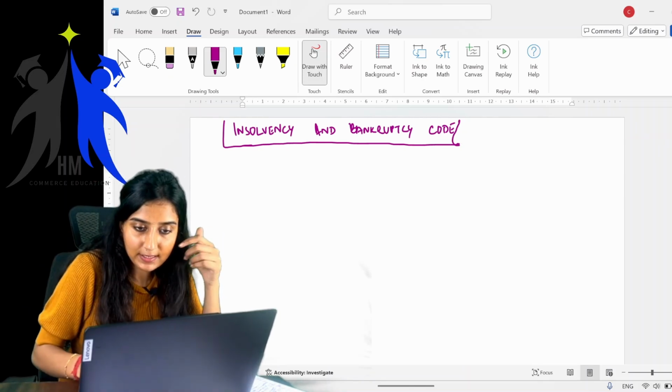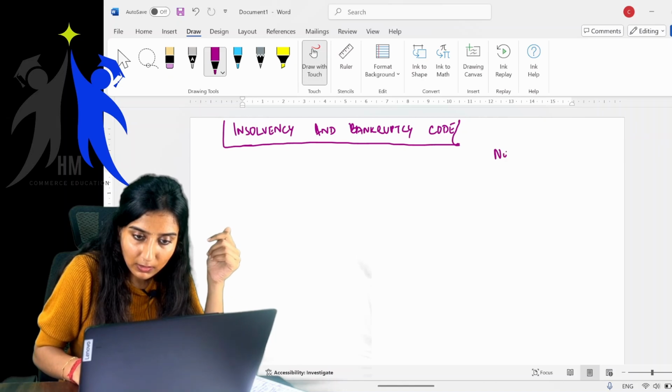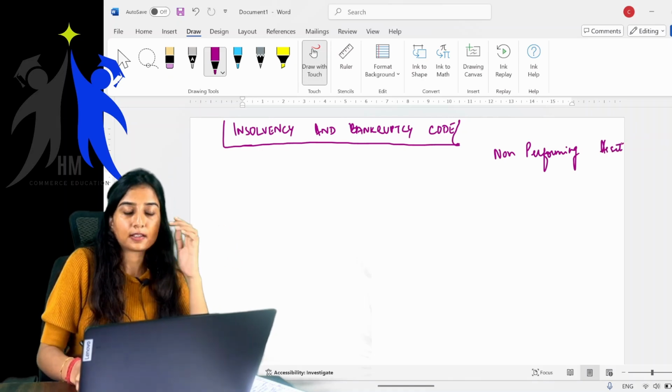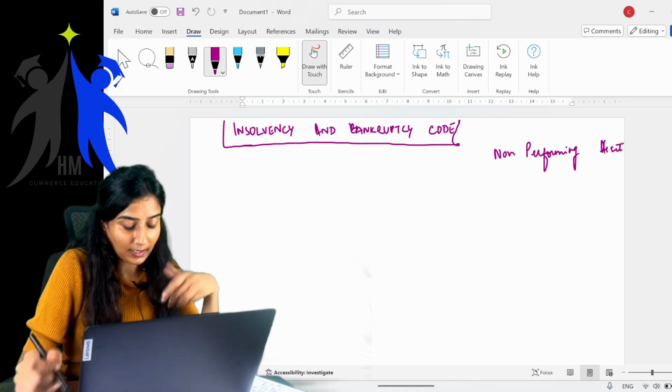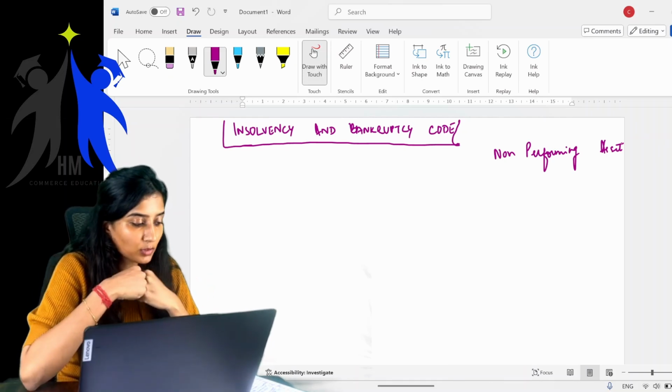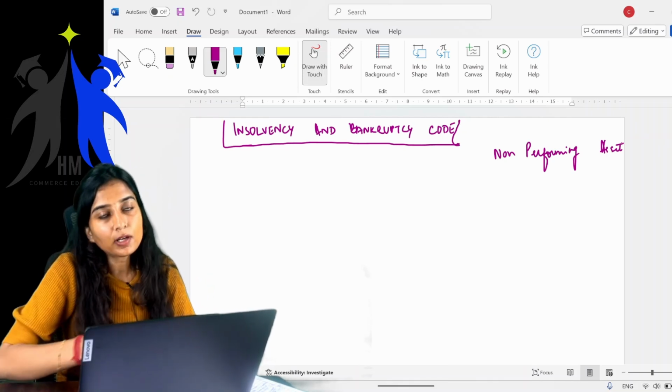NPA, ma'am, what is this NPA? NPA meaning non-performing asset. Non-performing asset. I know you do not understand anything, but I'll try to explain. See, basically this came into force to resolve the problem of NPAs for banks.